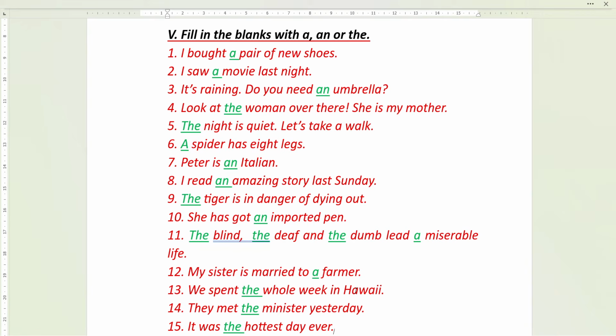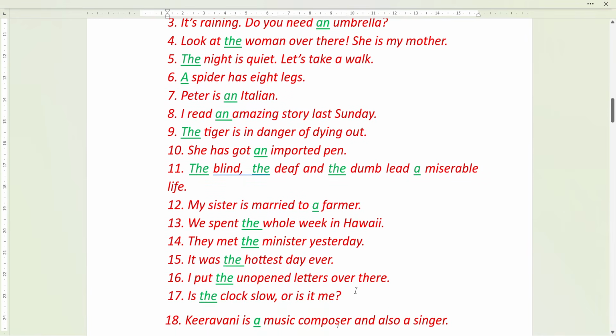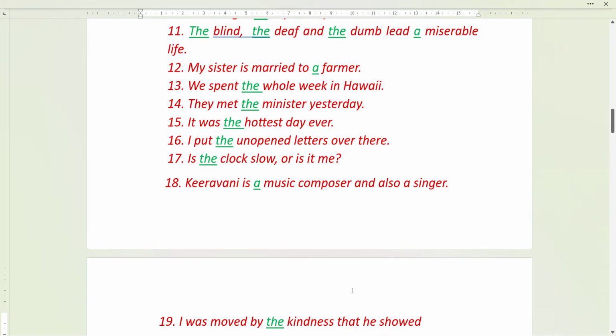She has got an imported pen. The blind, the deaf, the dumb lead a miserable life. Here also, the blind means all the blind people in the whole world. Okay, the deaf, the dumb. It is for the whole universe. It is mentioning all the people in one category. So we use the blind, the deaf, and the dumb. Okay, deaf means those who cannot hear. Dumb means those who cannot speak.